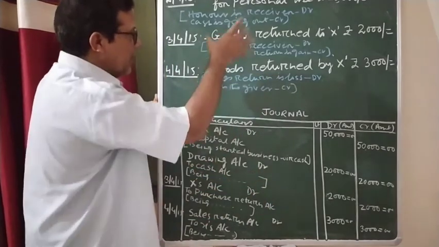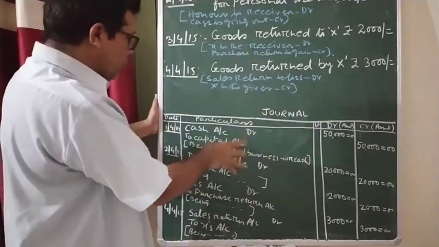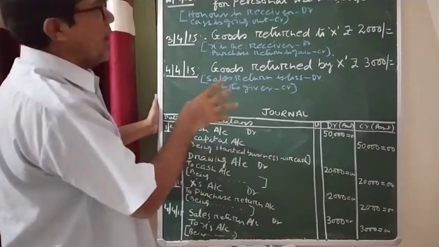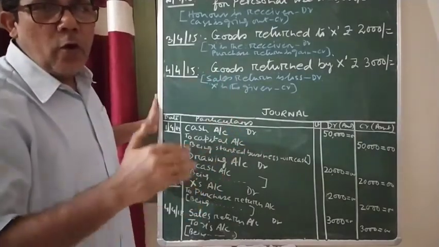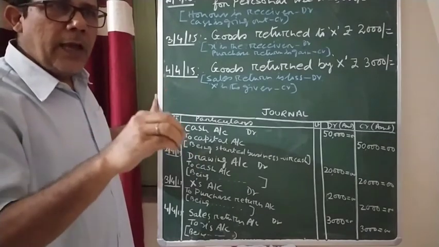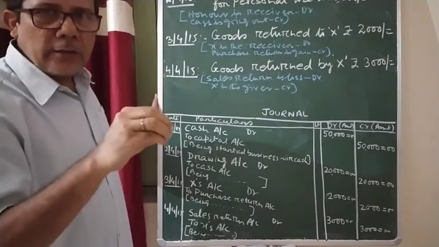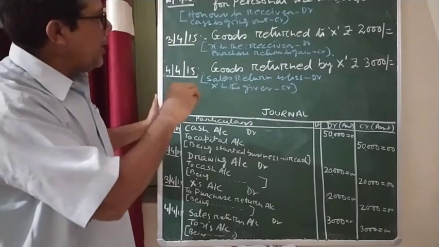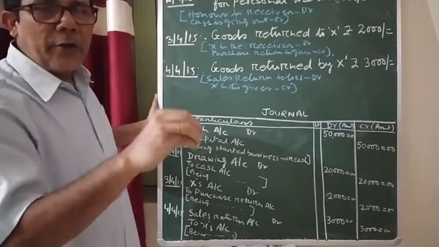Like that, these are the different types of accounts. These are the last three different types of accounts. I explained to you how to post them in the journal. And today is the last class, the last day. I am explaining to you how to post the entries in the journal.